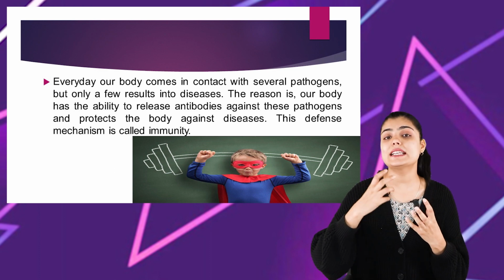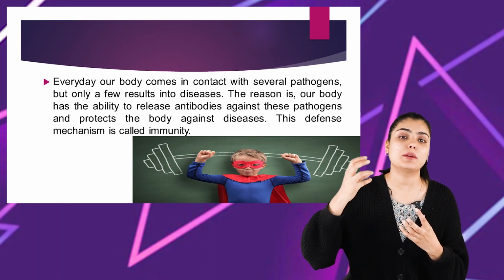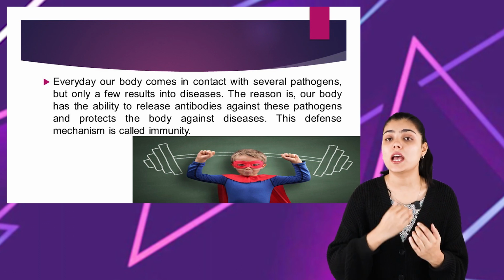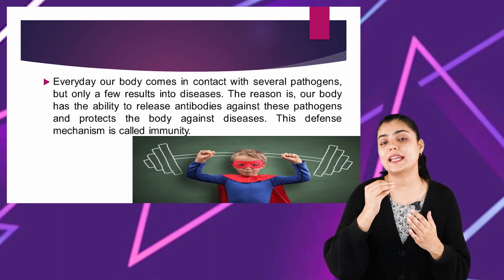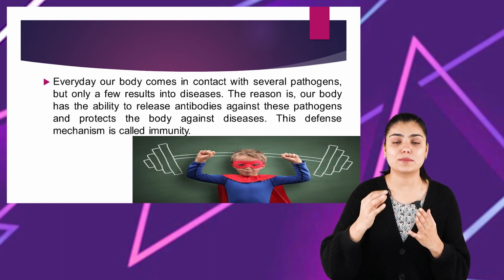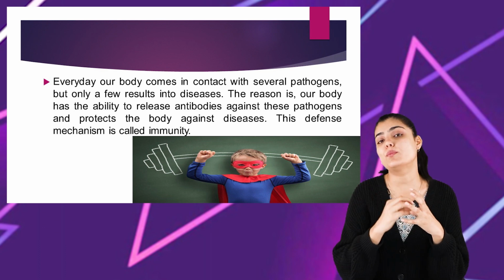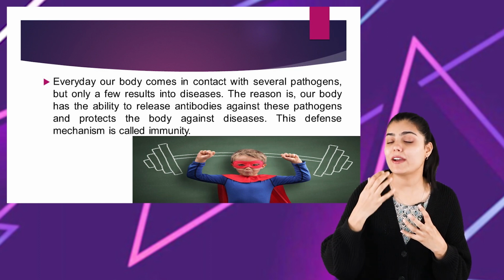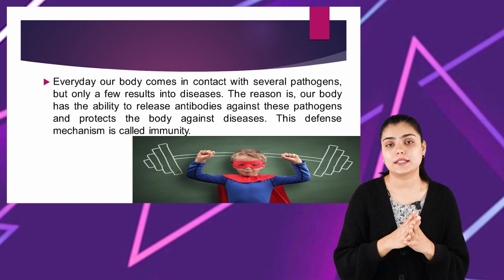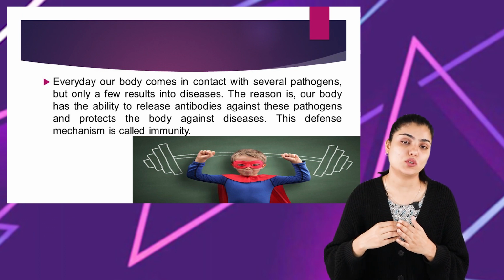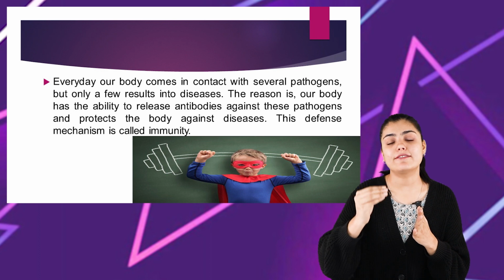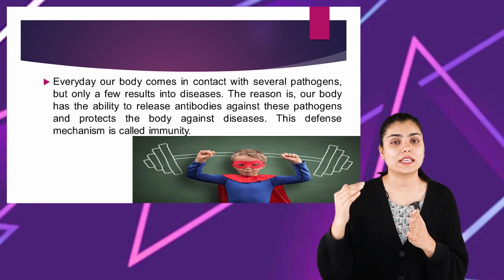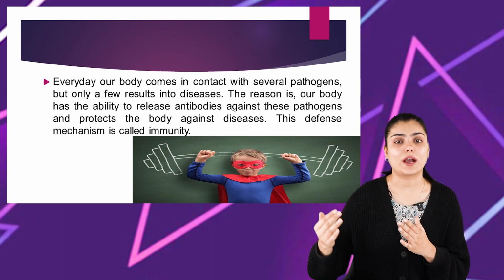Our body releases antibodies against those pathogenic microorganisms, and the antibodies fight against those pathogens and do not let them produce any disease or symptoms in our body. This entire process of our body being able to defend itself against the pathogen is called immunity. Immunity is the resistance developed by the host against disease-causing agents or pathogenic microorganisms. I hope you have understood what immunity is.